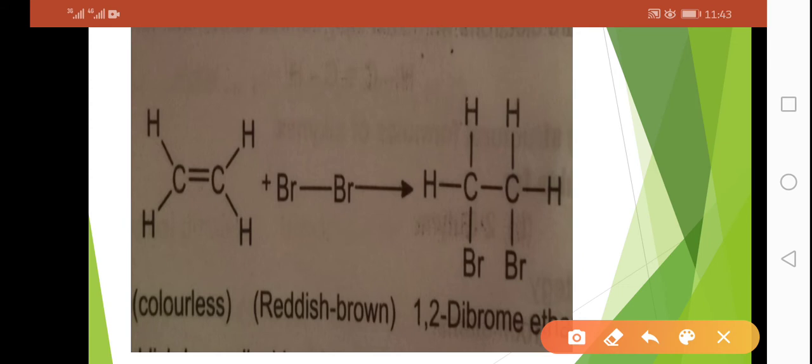Why is it called 1,2-dibromoethane? Because this bromine is present at a carbon which can be mentioned as position 1, and the second bromine is present at carbon number 2. So we have 2 bromines, and their positions are 1 and 2. So in the name we have written 1,2-dibromoethane.